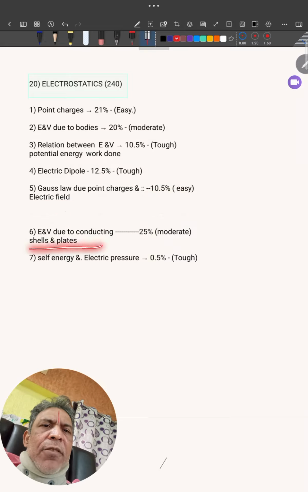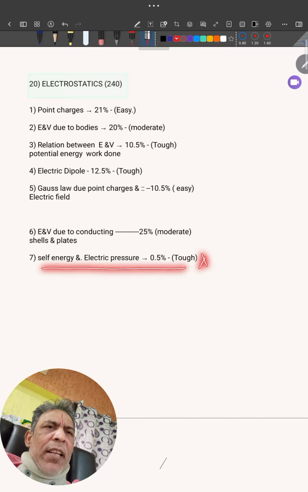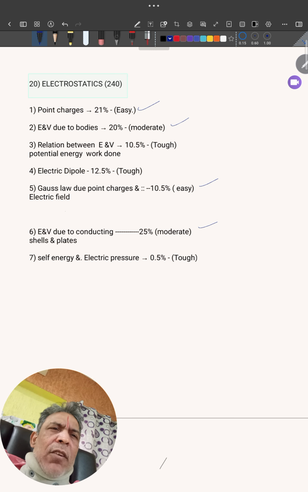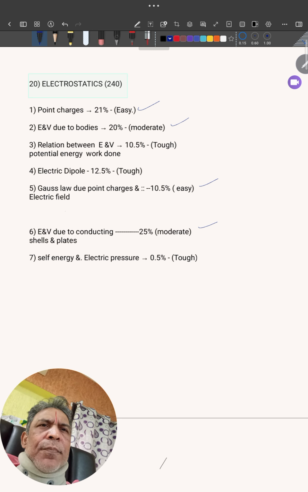Next, E and V due to conducting shells and plates. Self energy and pressure. So this you can leave it. So from my side, at least I want students to see what percentage you are covering. 41%, then add 25, 66, 77% over.